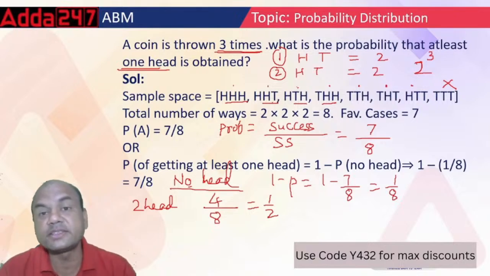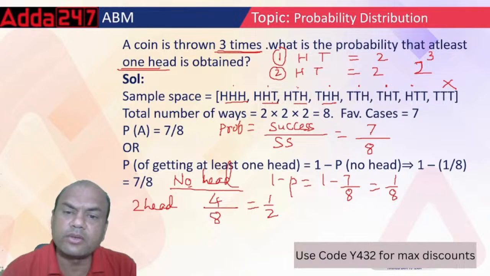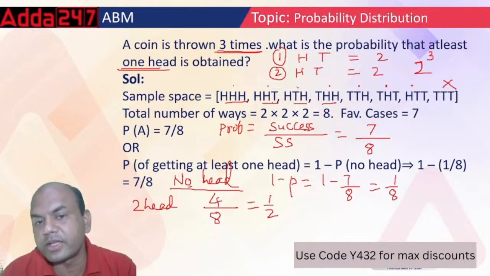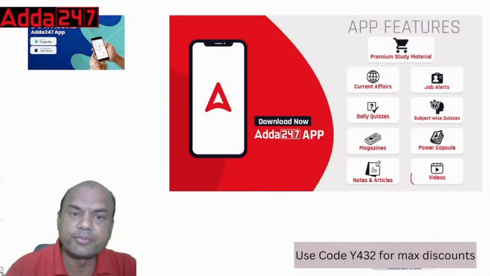Yes, at least 3 heads. What is the answer? At least 3. Yeah. So there's only one upon 8, because everyone else is having 2 heads. At least 3 heads means only one, right?